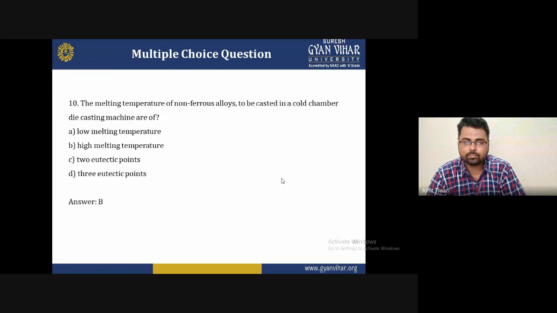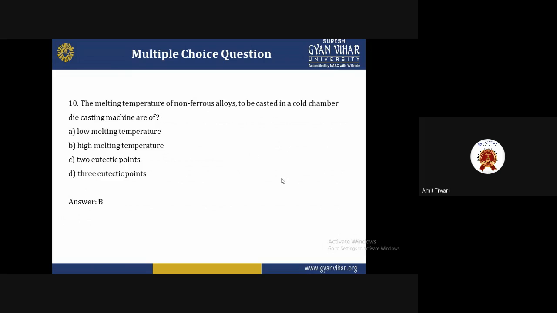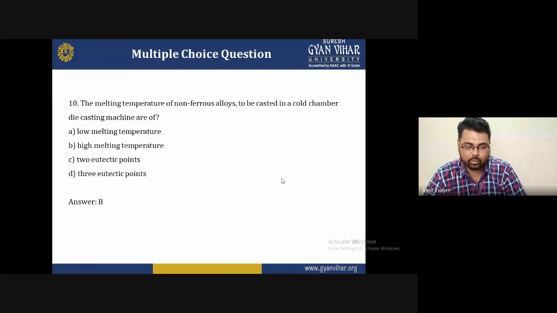And the tenth question is about the melting temperature of a non-ferrous alloy to be cast in a cold chamber die casting machine. A is low melting temperature, B is high melting temperature, C is 2 attachment point, and D is 3 attachment point. So which one is the best answer for the melting temperature of a non-ferrous alloy to be cast in a cold chamber? The answer is B, high melting temperature, generally used for non-ferrous alloys to be cast in a cold chamber die casting machine.